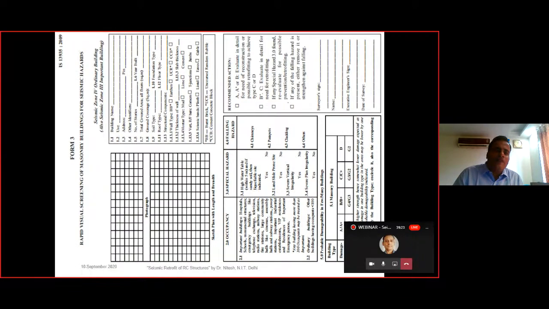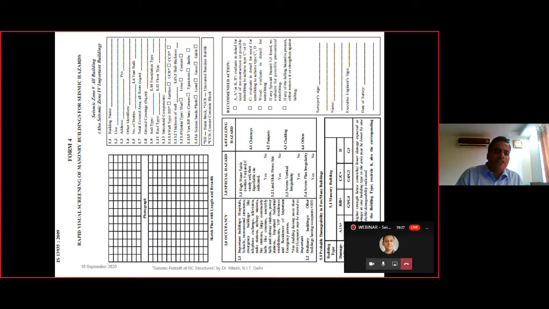In a similar manner, we now have a more severe zone, seismic zone number 4, so here the recommendations have increased more, and more seismic retrofit recommendations will be available. In a similar way, suppose we have seismic zone number 5 and seismic zone number 4 important buildings, and for it these recommendations are A plus, B plus. Evaluate in detail for the need for the construction or possible retrofitting to achieve type C plus or D. These are based on the observations, and the retrofitting recommendations are given by the surveyor and the executive engineer of that particular survey.